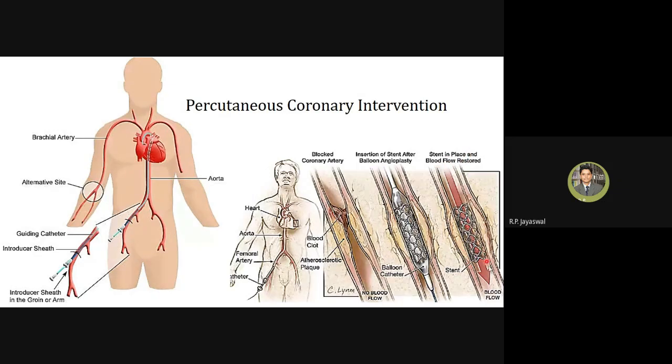Now here we can see that only the stent is there. The balloon and the catheter have been taken out. The stent remains for a longer period of time, and this is how we restore the blood flow, which is usually obstructed in patients who have this plaque formation. We are not treating the plaque, we are just trying to open the narrow artery which has occurred because of the plaque. This is the approach we use in percutaneous coronary intervention.